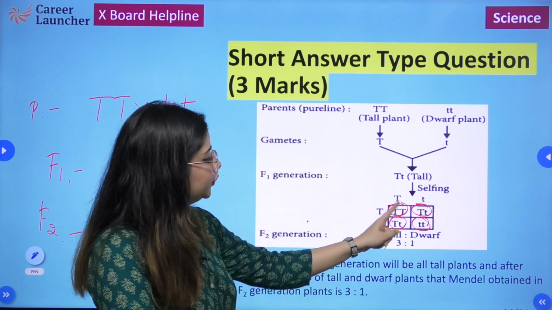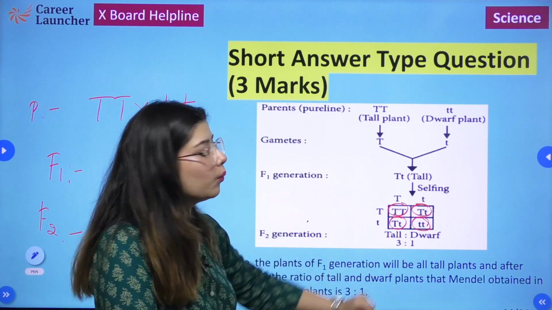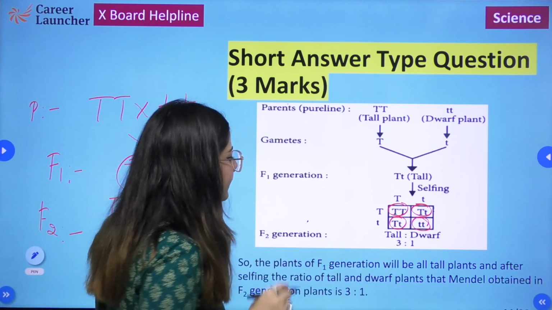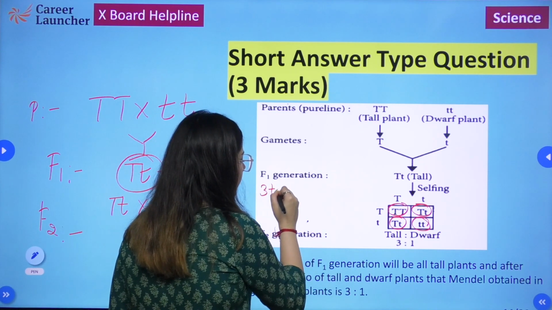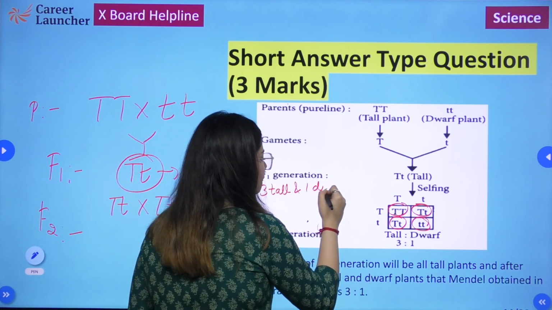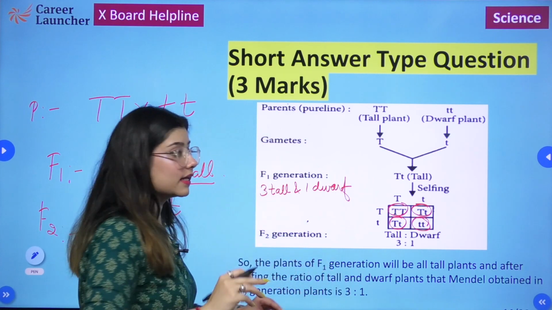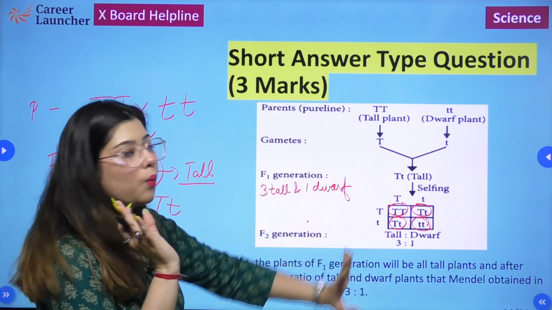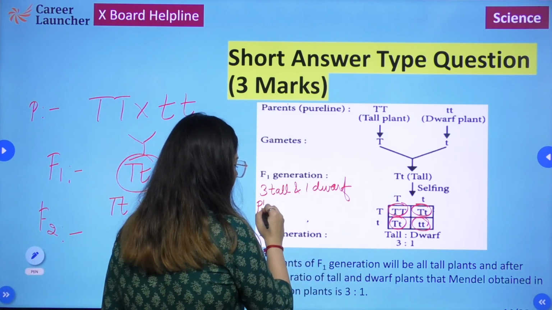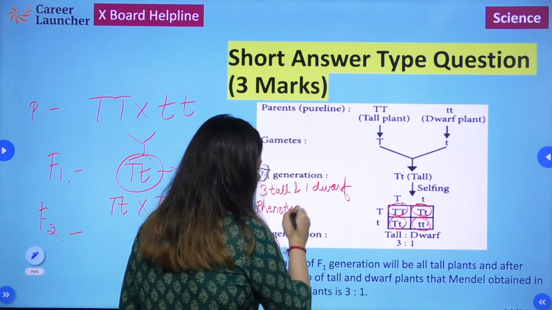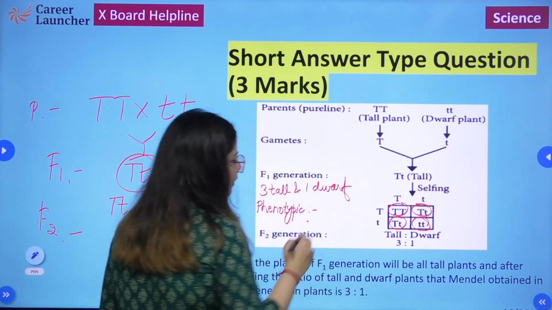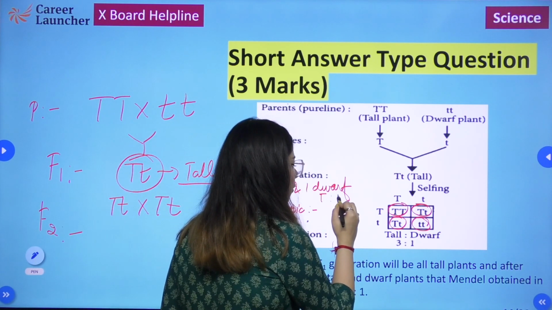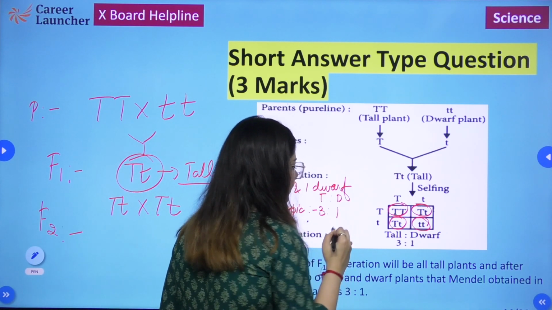Also, 3 tall plants were obtained and 1 dwarf plant was obtained. So by looking at the plants, we can say that yes, we have 3 tall and 1 dwarf plant, which means that externally, if we look at the plant, 3 of them are tall, 1 of them is dwarf. Phenotypic ratio determines the external morphology. So the phenotypic ratio for tall is to dwarf is 3:1.